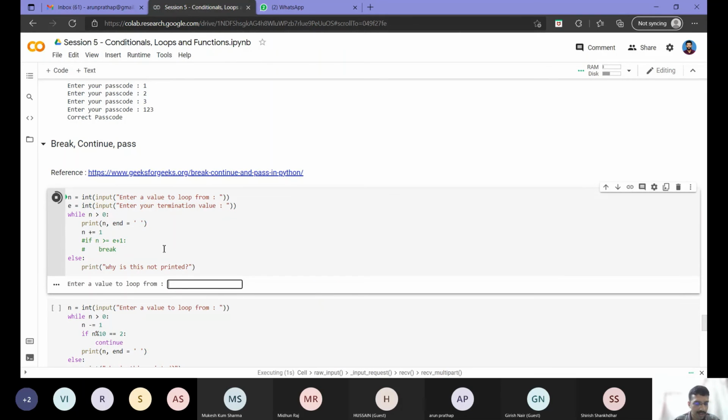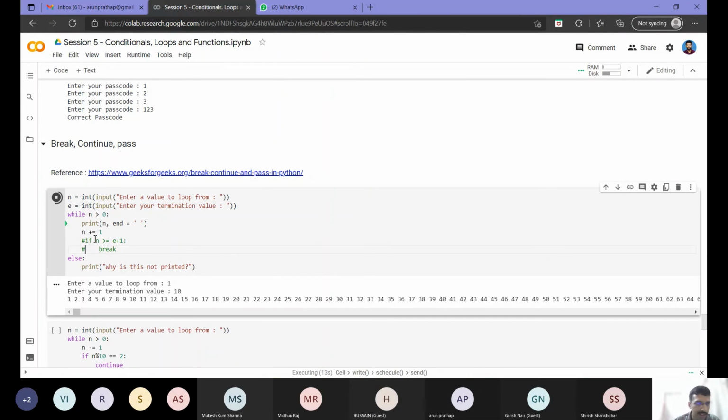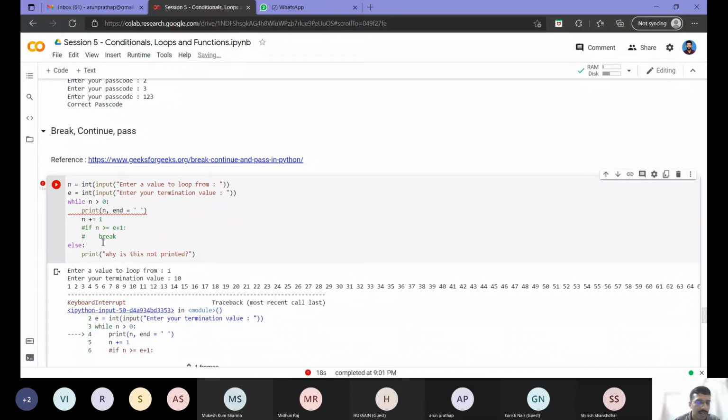So let's see what will happen. Enter a value to loop from: I am giving 1. I am entering a termination value 10, but as you can see, T is not being used here. I have commented this out. So what will happen? It will go on printing, and as you can see, it keeps executing. I will have to manually interrupt the execution. Right, it has gone into an infinite loop there.